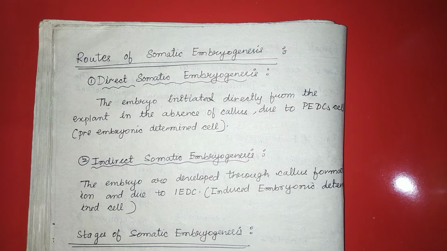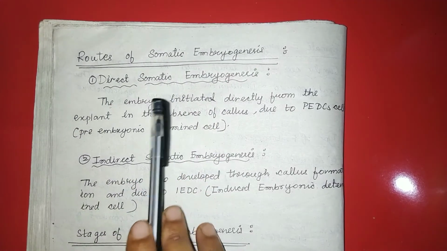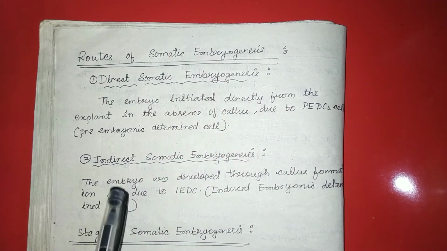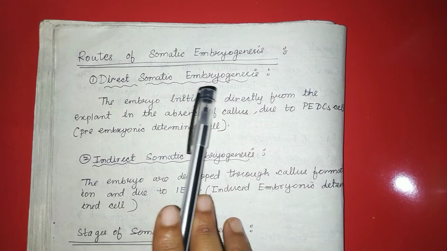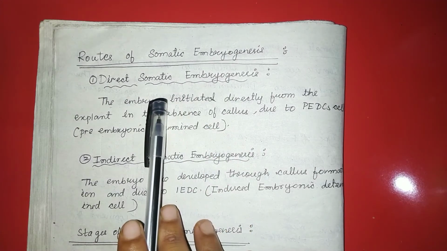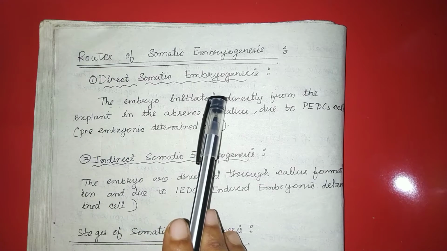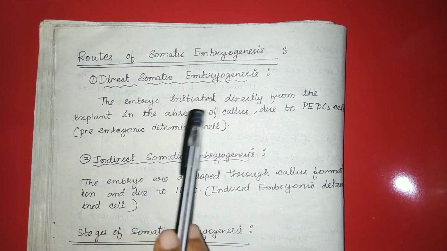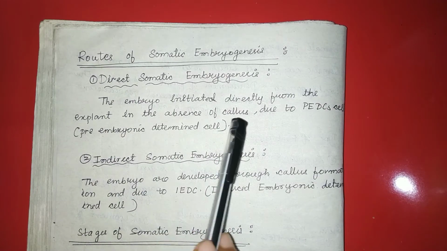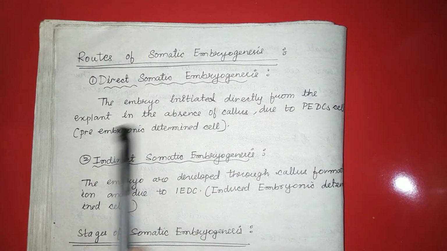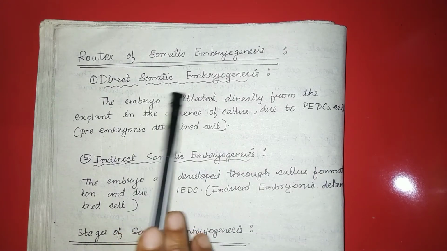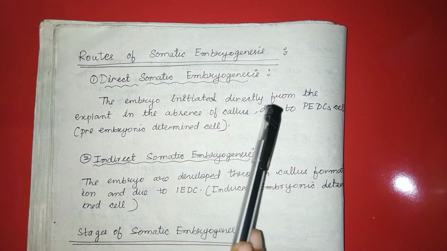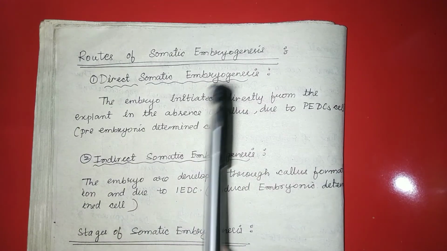Coming to the types of somatic embryogenesis. Somatic embryogenesis is of two types: direct somatic embryogenesis and indirect somatic embryogenesis. In direct somatic embryogenesis, what happens? There will be no formation of callus. The embryo will directly act as an explant and it will give rise to a new plant. So the embryo initiated directly from the explant in the absence of callus, due to the PEDC cell, that is a proembryonic determined cell, is termed direct somatic embryogenesis. The embryo will directly form from the explant and the explant will give rise to a new plantlet.